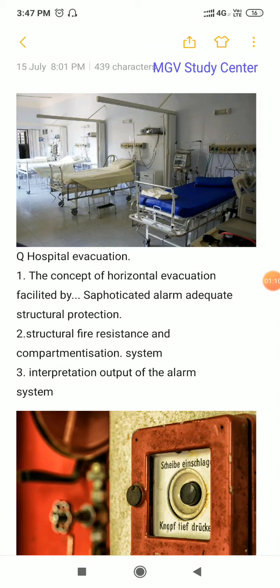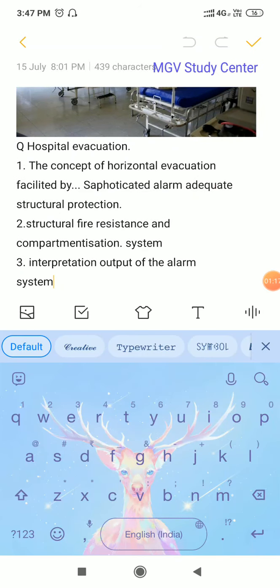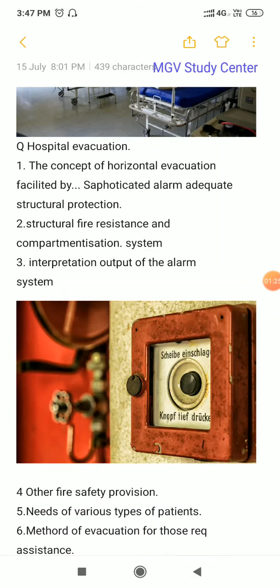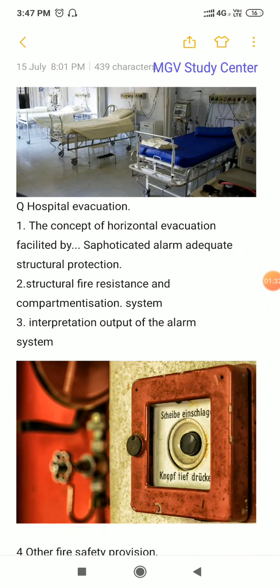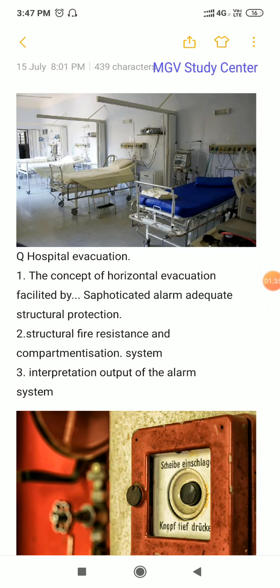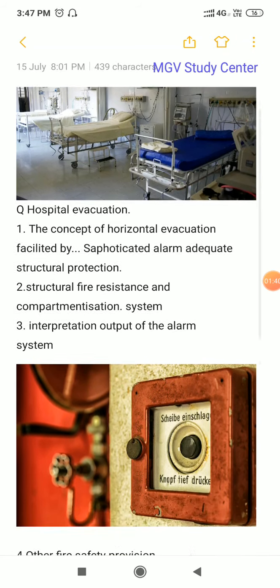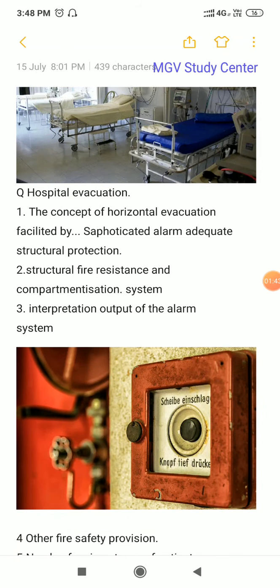So in a hospital evacuation, let's discuss the guidelines. First, the concept of horizontal evacuation, facilitated by a sophisticated alarm and adequate structural protection. Horizontal evacuation is a process in which the person moves from the original place to a safer place on the same floor.